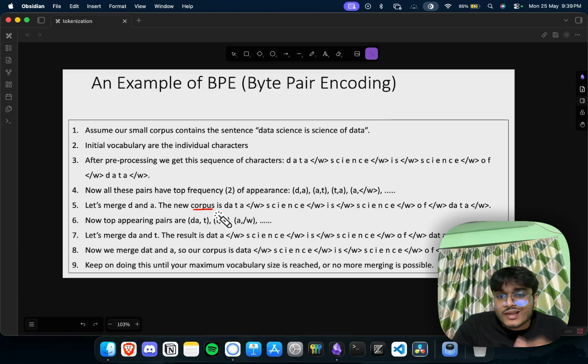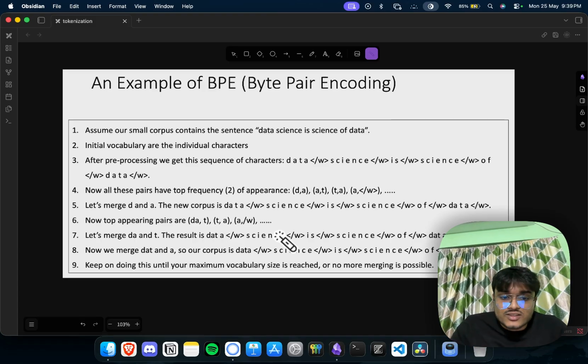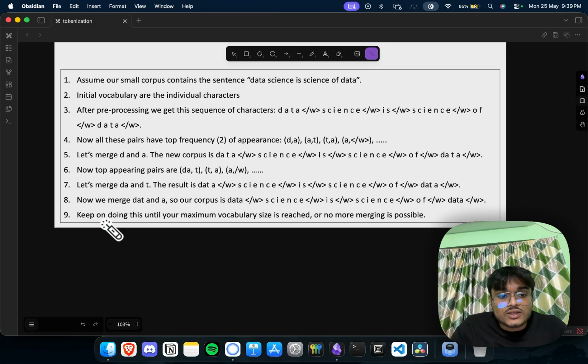Corpus is nothing but a fancy name for a collection of sentences, paragraphs and these kinds of things, whatever is put in as an input. What is the next thing? We have found DATA, and we are finding the same thing. We keep doing it until we reach the maximum vocabulary size. Got it?